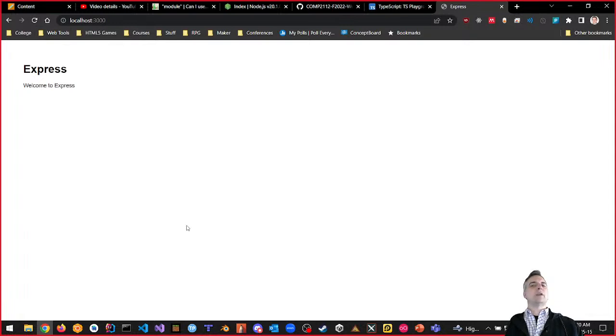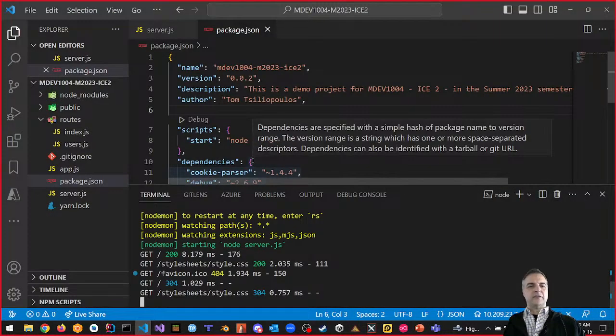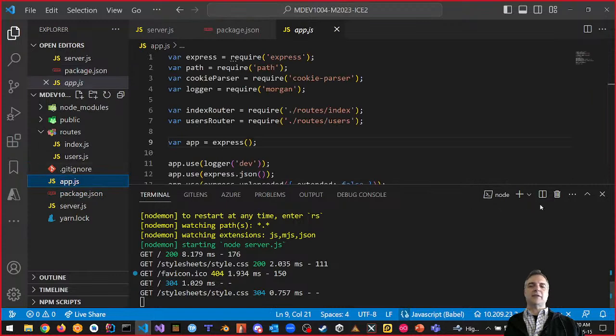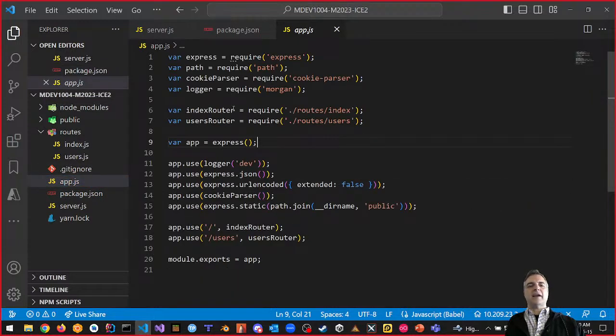We have no view engine. Where is this coming from? Well, let's take a look and see what it's doing. If I look here at my app.js, it says I have an index, which is a router, and my users router. I also have my logger, Express, and an express.static.